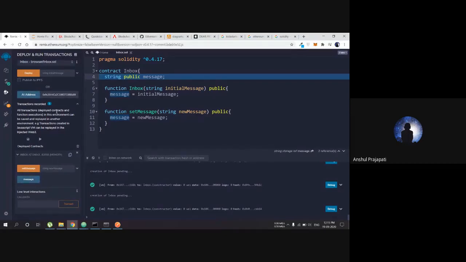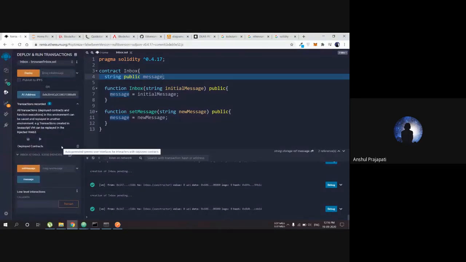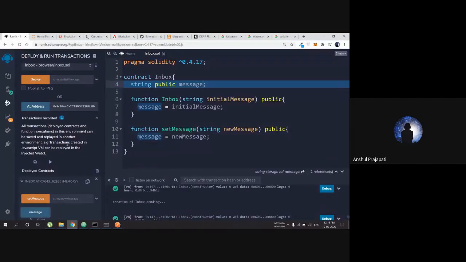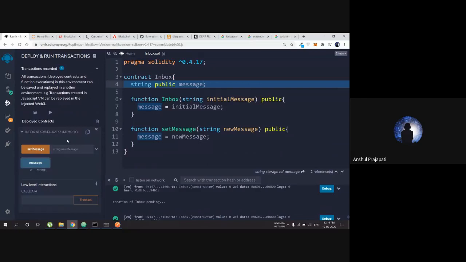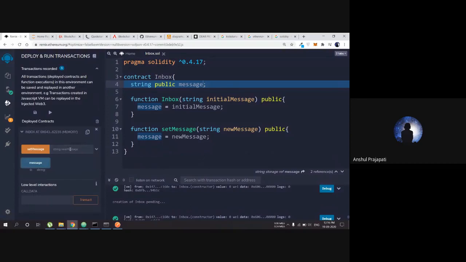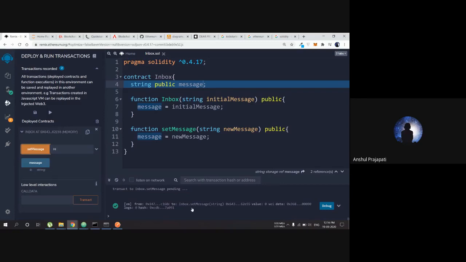So when I'm deploying the contract, the first time I deployed it, I didn't give it any message. So when I click on the message field, I don't get any message. It is a string, which is an empty string. Now what's happening is, I have not given any initial message when I deployed the contract, so it is initially empty. Now I can change the field in the contract. So let's say "hi." I'm changing the contract, and you can see we have deployed it.